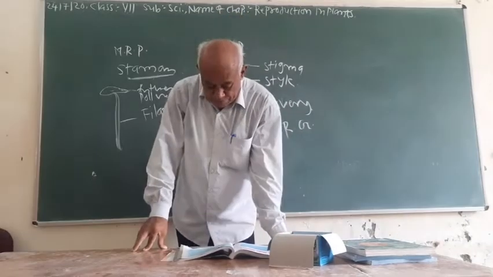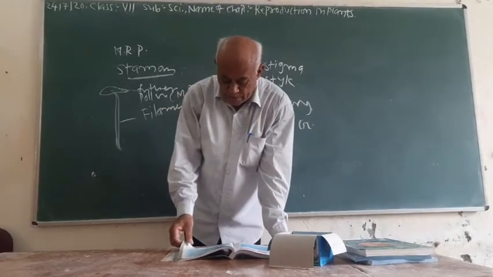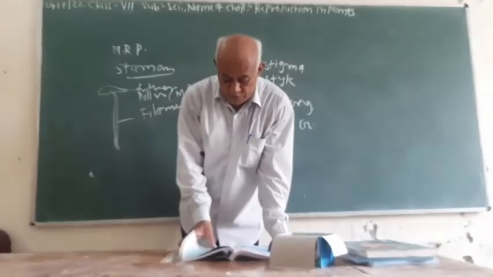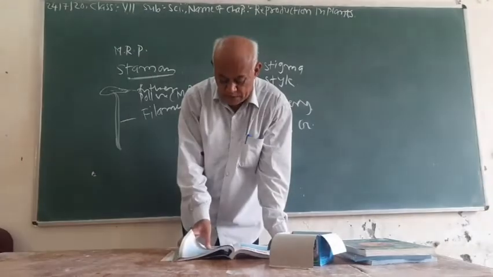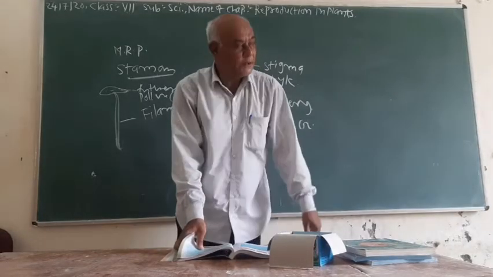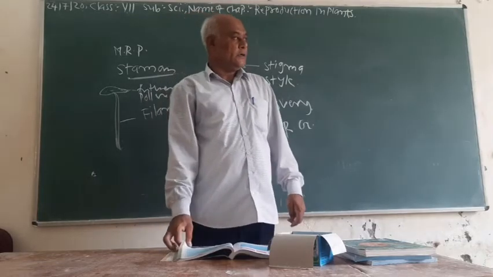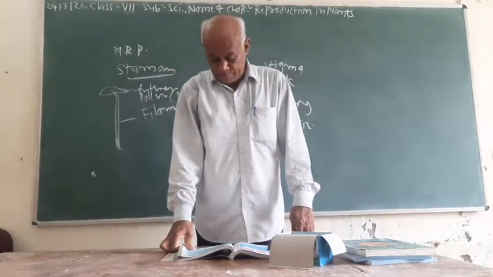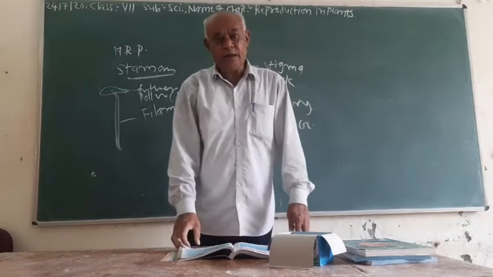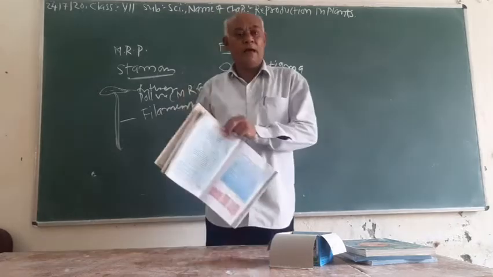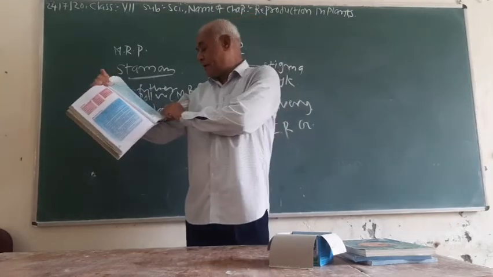Question B, the process of fusion of male and female gamete is called, four options: fertilization, pollination, reproduction, and seed formation. So the correct answer to this question is fertilization. Fertilization is the process of fusion of male and female gamete.